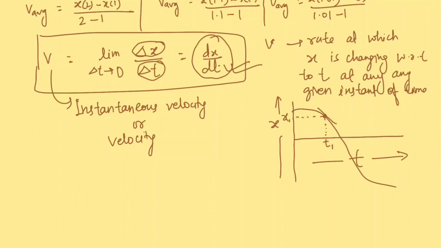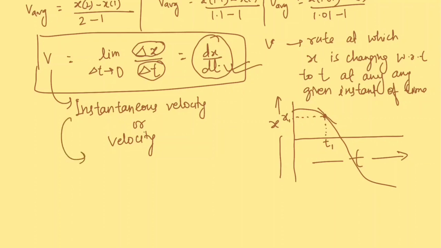Moreover, since v, which means instantaneous velocity, has been derived from the average velocity, which was a vector quantity, v itself is also a vector quantity.